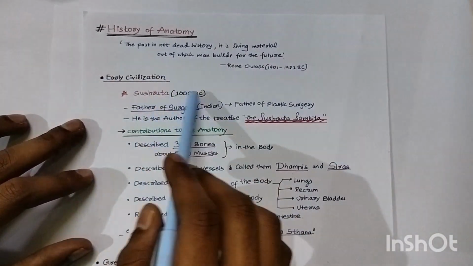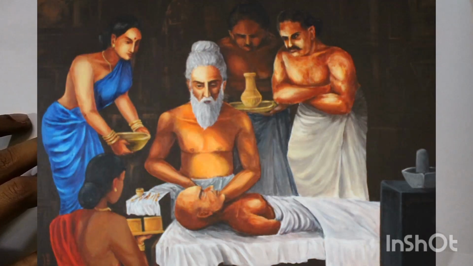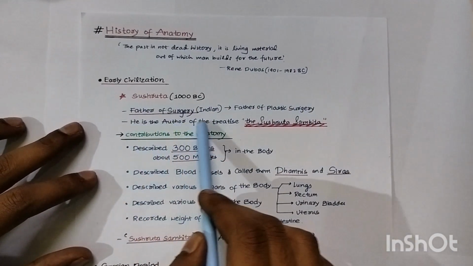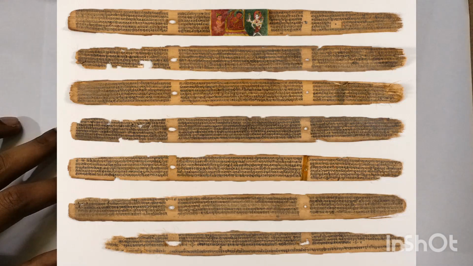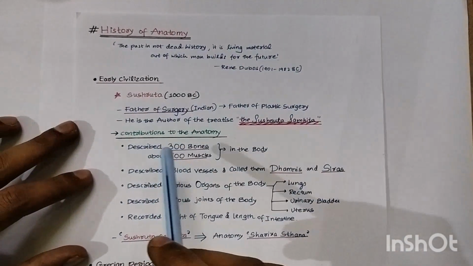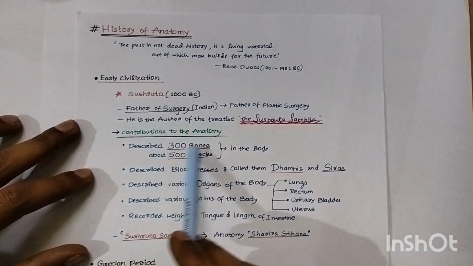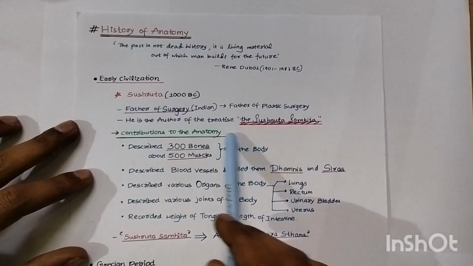Early civilization: Sushruta, the father of surgery, Indian surgery, also called the father of plastic surgery. The first plastic surgery was done by Sushruta. He's the author of the treatise, the Sushruta Samhita. We all know that, right? He's the great surgeon of India. In those days itself, in 1000 BC, his contribution to anatomy described 300 bones and about 500 muscles in the body, right?